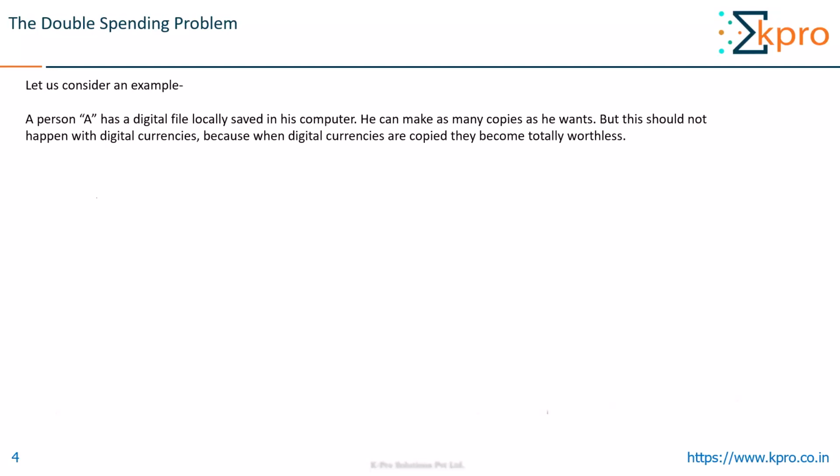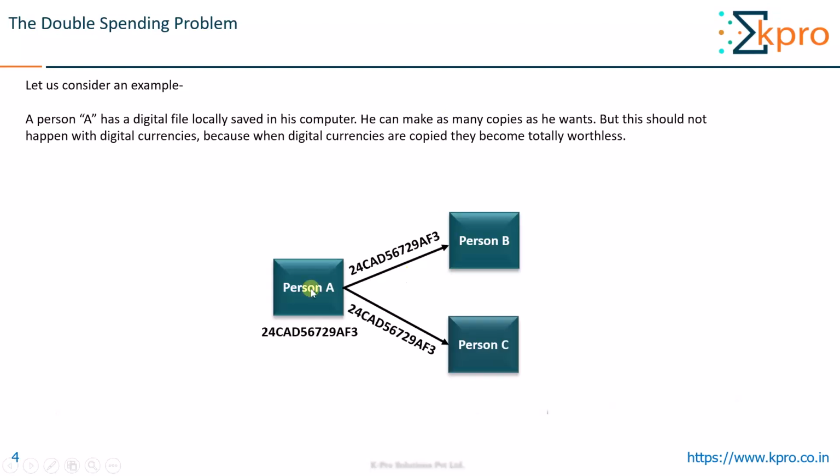Here a person A has a digital file locally saved in his computer. He can make as many copies as he wants, but this should not happen with digital currencies, because if the digital currency is replicated, it totally loses its worth. Here you can see this person A has a digital currency saved. You can think of it as a digital file. Person A simply replicates this and sends the same token to both person A and B. This is basically what the double spending problem is.